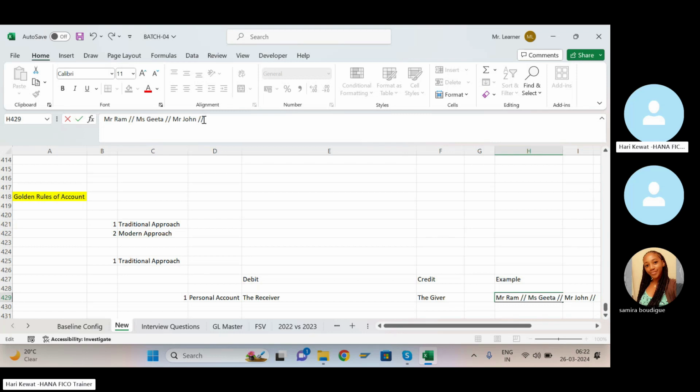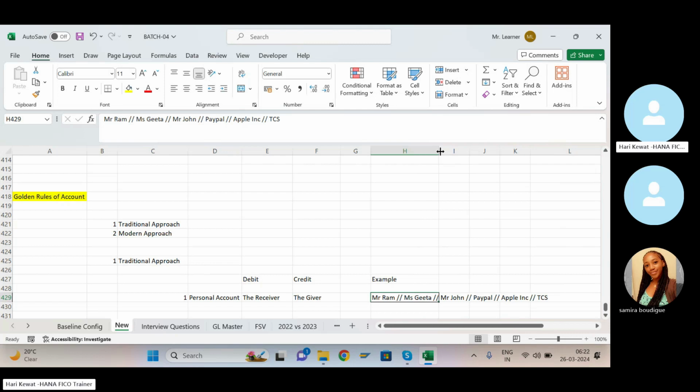Let's say a company, PayPal, Apple Incorporation, Tata Consultancy Service. So these are known as legal persons. There is also something called representative, but I don't want to confuse you. So focus on these two kinds of personal account.